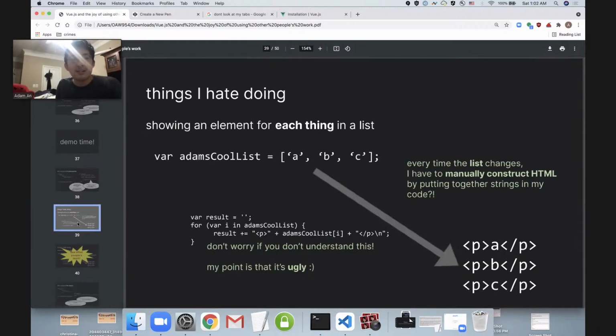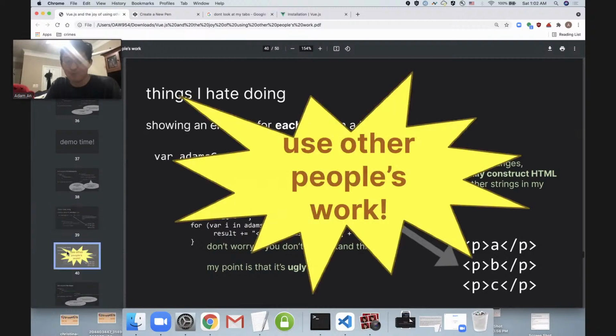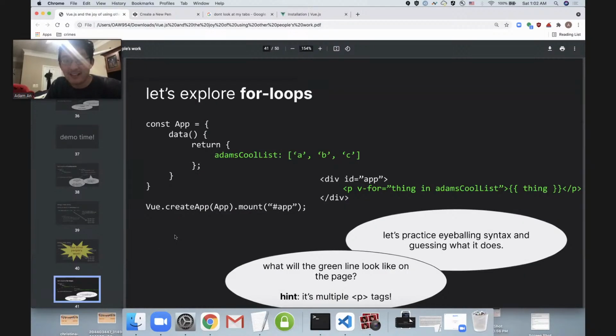So now let's tackle this really hard task that I introduced at the very end of my list of things that I hate doing, which is looping, showing an element for each thing in a list. If I've got 3 things in this list, I want 3 p tags. So this is super annoying, but this should not be a surprise at this point. We're going to use other people's work. And in this case, the Vue feature that lets us do this is a for loop.